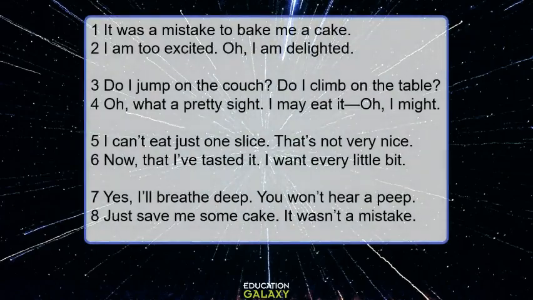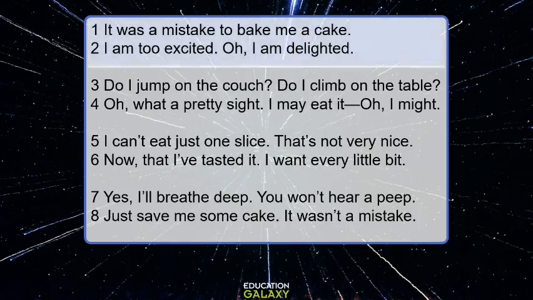Look at this poem. It starts with the first line. It was a mistake to bake me a cake. Do you see the rhymes? You see that there are 8 lines in the poem and there are 4 stanzas.